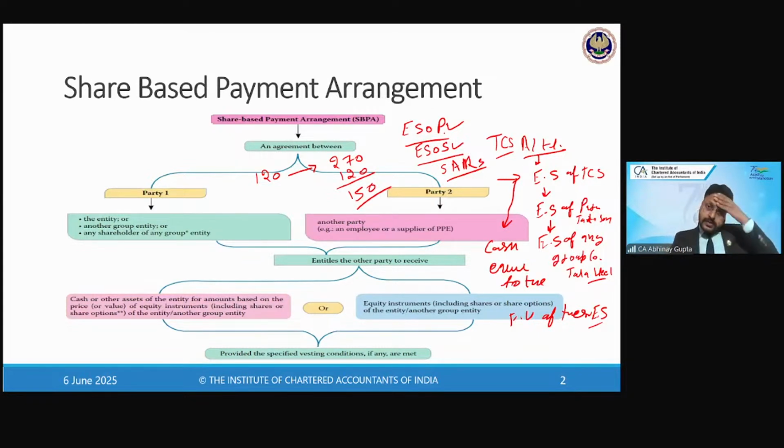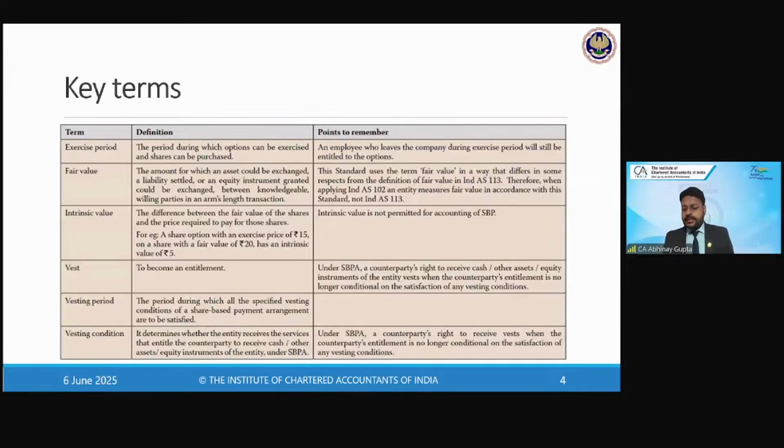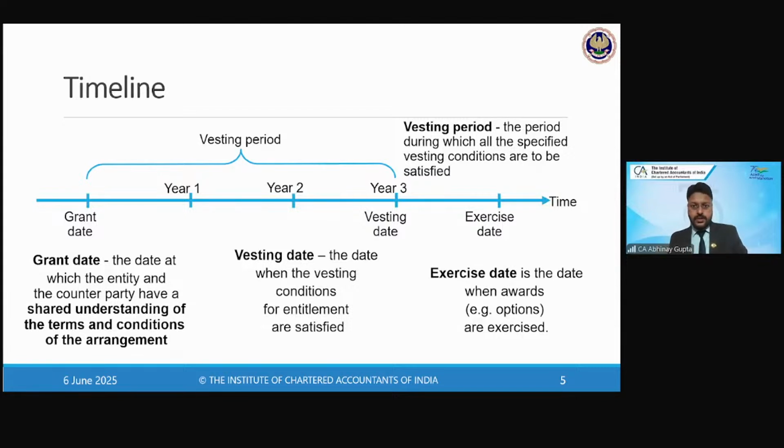Now, there are certain key terms which we are all familiar with, but still we should revise. The exercise period is the period during which options can be exercised, and if not exercised, they will lapse, right? So, for example, let me showcase with this diagram. Suppose this is the grant date. For example, this grant date is say 10th of August, right?